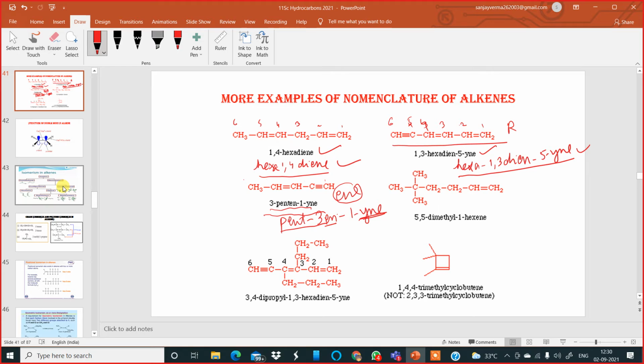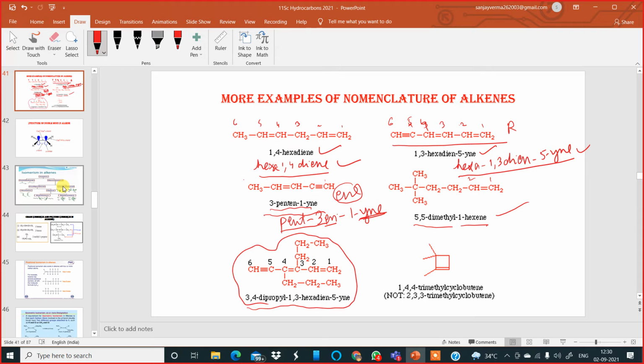Can we put ENE also? You can put ENE also. That is also correct: pent-3-ene-1-yne. Okay, now look at the next example again. 5,5-dimethyl-1-hexene. This is actually hex-1-yne, numbered this way. Then carbon 5 has two methyl groups, so 5,5-dimethylhex-1-yne. That is also correct.